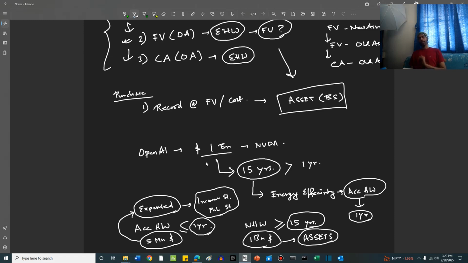Now, friends, to run this $1 billion hardware, the energy requirement is, let's say, 100 million. How is that treated? Obviously, energy requirement is transient. So utility of energy is monthly, bill payment of energy is monthly or something. So this will also be expensed away. This will not be part of the assets.